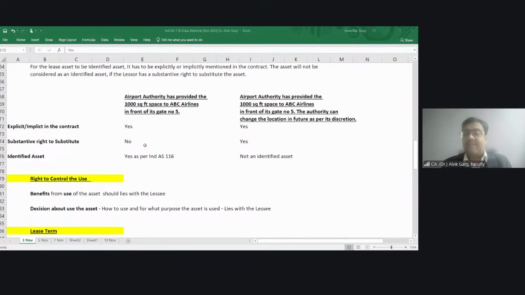The airline company has a space in front of gate number 2 or gate number 4 or gate number 5. The airline will get 1000 square feet of space and the airline will pay a rental. So what will the accounting be? What will be the accounting? I got the answer from 3 students as of now. What is the accounting?